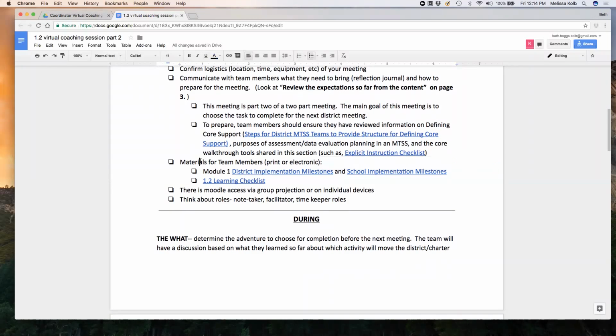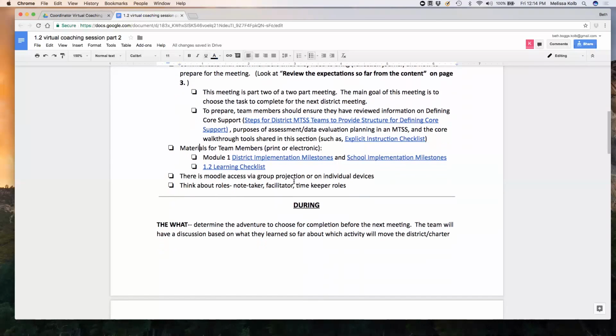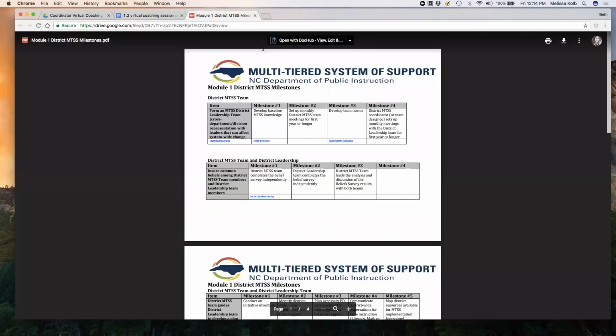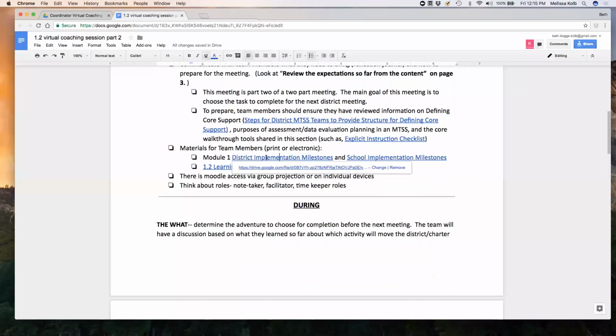So some materials that could be helpful for your team members that you may want to print, or of course you could provide them electronically, you could link them in your agenda, would be your district implementation milestones. So really quick, I just want to remind you of what that looked like. And as we talk today, we're going to make some direct connections to the milestones that are connected with your current work.